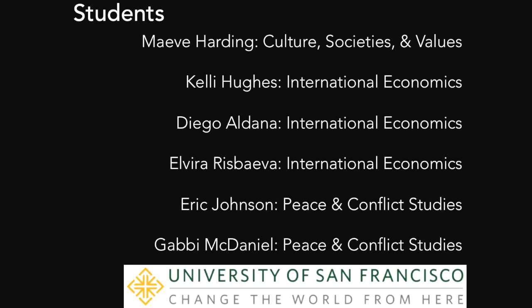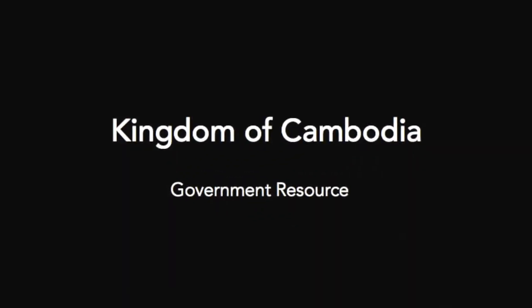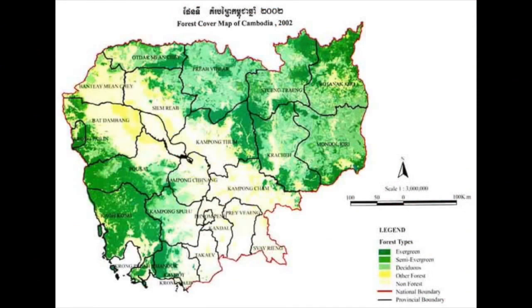We then spent several sessions exploring GIS, which gave us access to precise satellite images, and illustrating various sets of data through layering. We found records of land cover composed by the Cambodian Forestry Administration that included multiple categories of forest. The Cambodian government's efforts to construct land cover data resulted in a map with different categories of forest types, such as evergreen, semi-evergreen, deciduous, other forest, and non-forest.